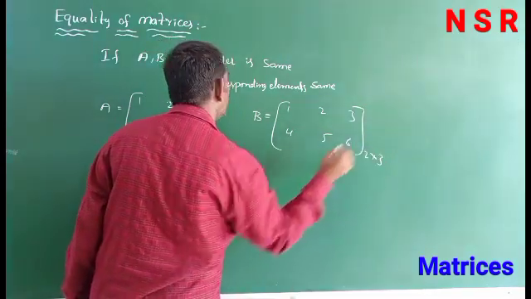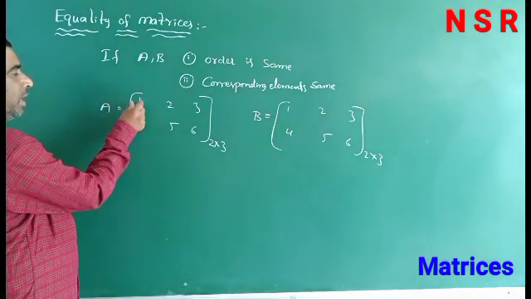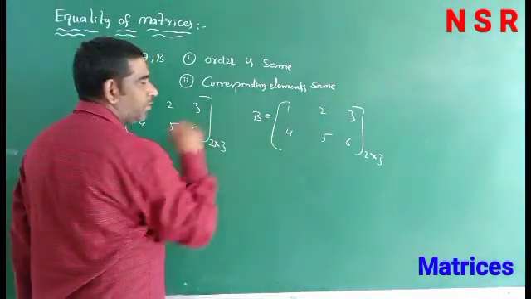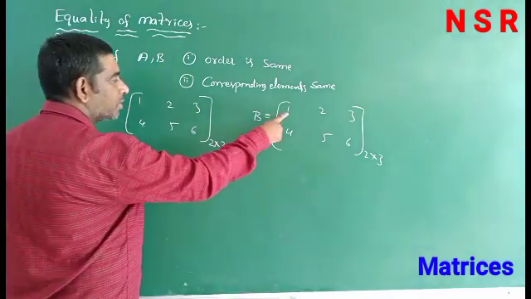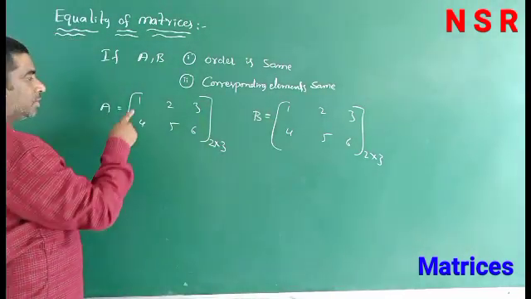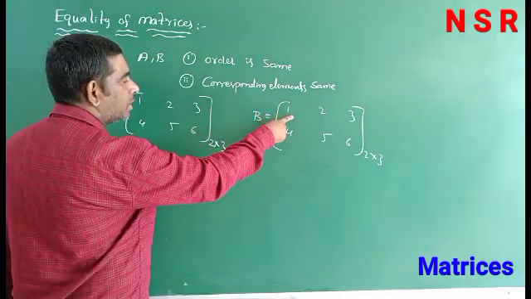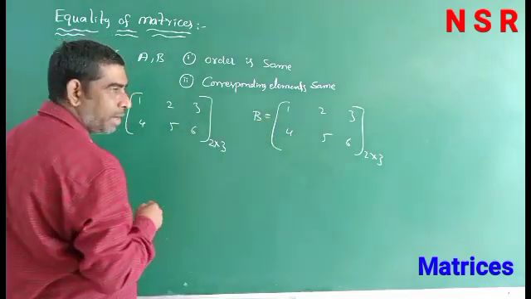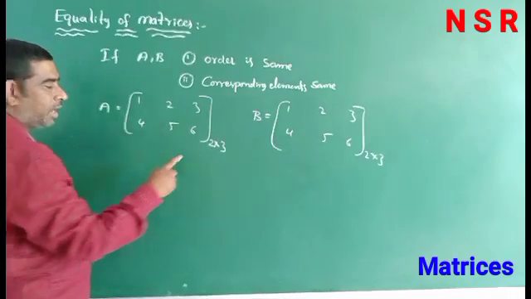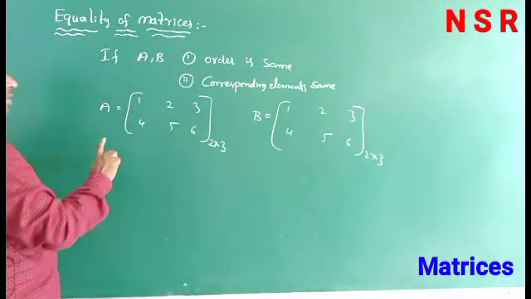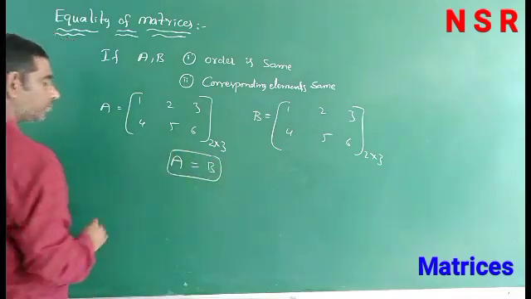So, this one's order is also 2 by 3, and the corresponding elements A11 and B11: first row first element of the first matrix is equal to the first row first column element of the second matrix B. So, the corresponding elements are equal and the order is also the same, then A and B are equal matrices.